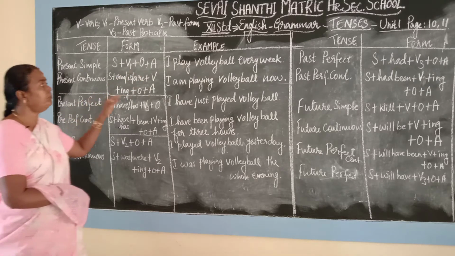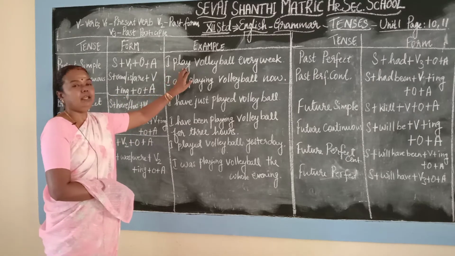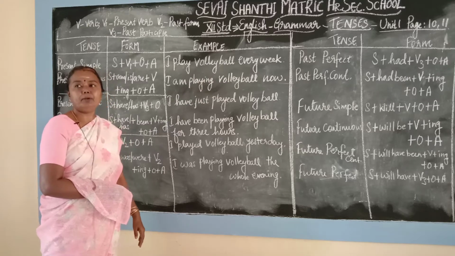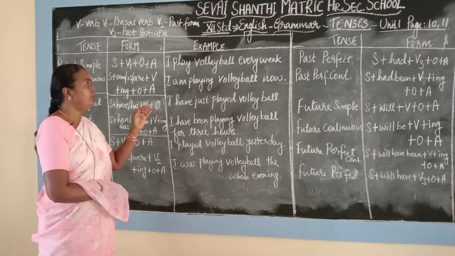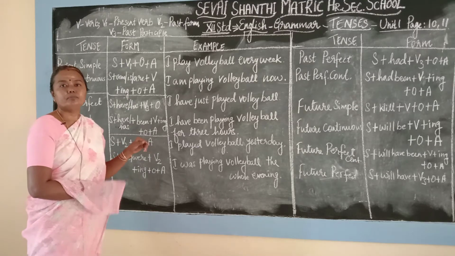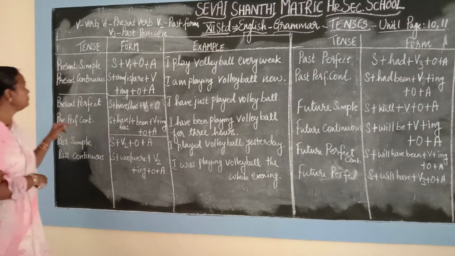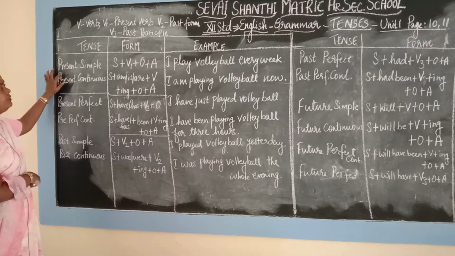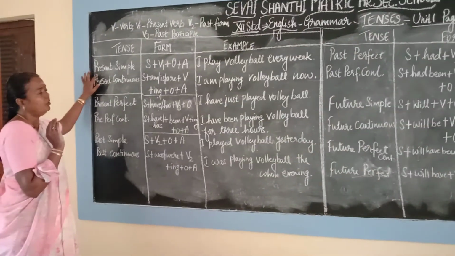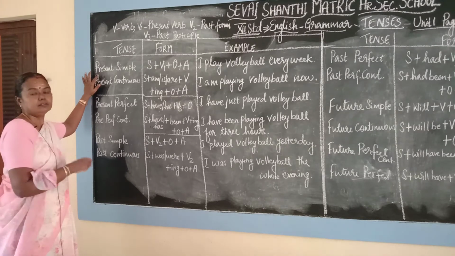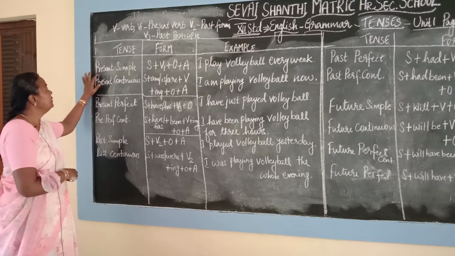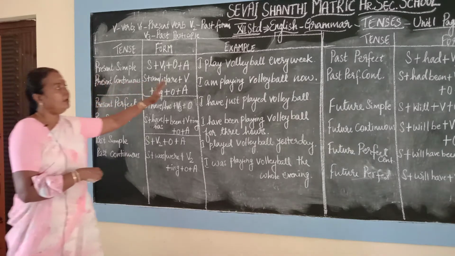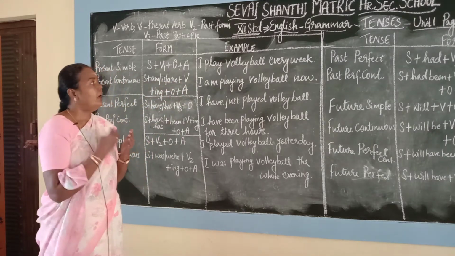The example is: I play volleyball every week.